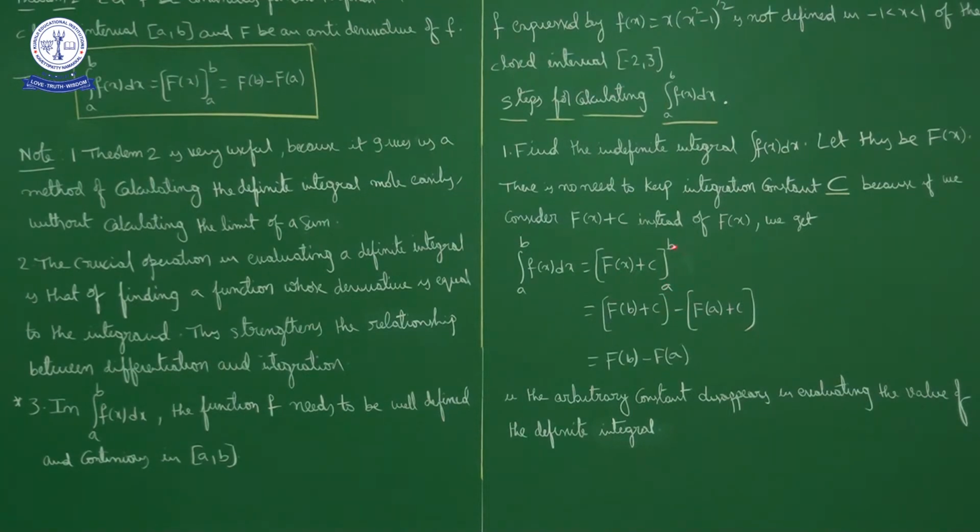We have to apply the upper limit first. In place of x you write b, so F of b plus c, minus, apply the lower limit. In place of x write a, so we get F of a plus c. Here plus c minus c gets cancelled. So what we have is capital F of b minus capital F of a. Arbitrary constants disappear in evaluating the value of a definite integral. There won't be any arbitrary constant in a definite integral.